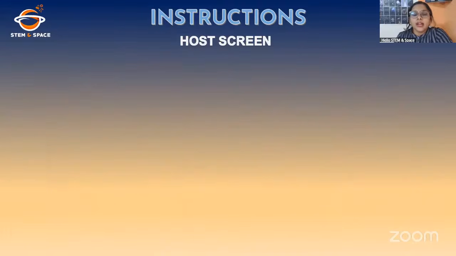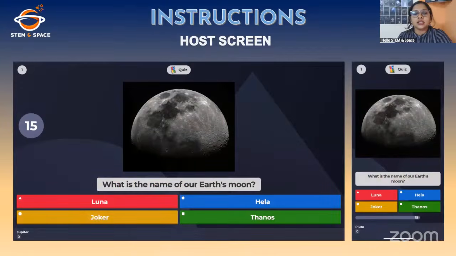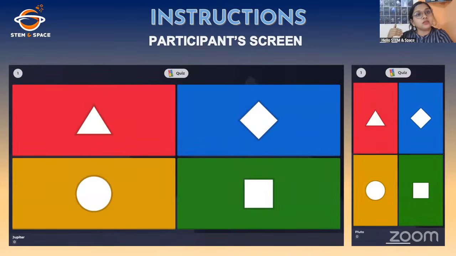Now, when I start the quiz, this is how your live screen will look. You will be able to see some questions, and there will be 4 different options with different colors. From the live screen, you can find out the correct option, so keep in mind which color is the correct option. The device on which you are playing the Kahoot will look like this, with only these different colors. So make sure that you click the color of the correct answer.